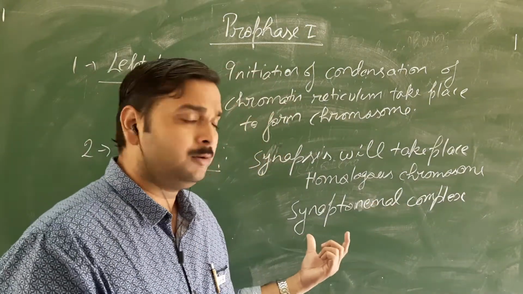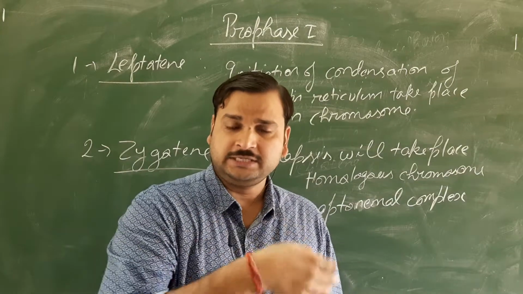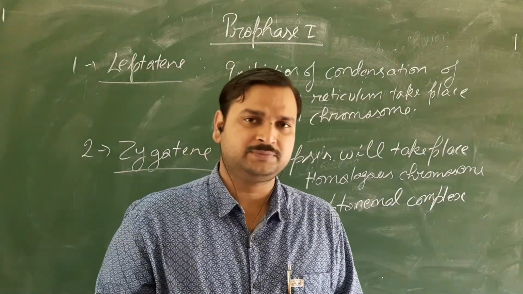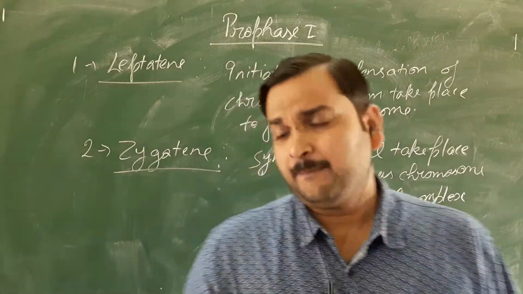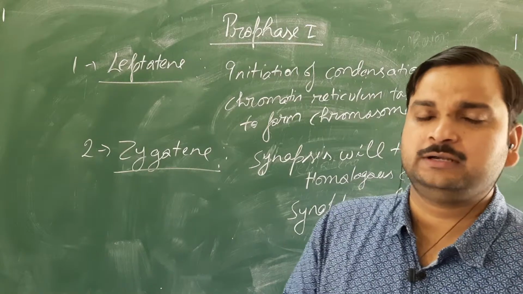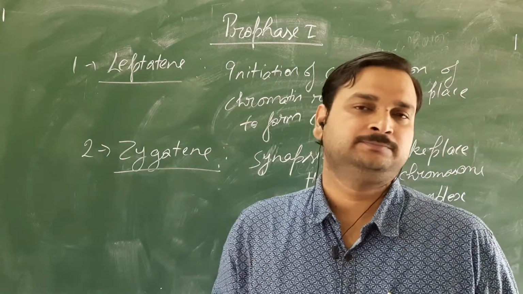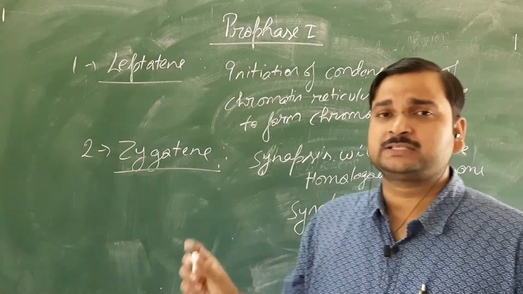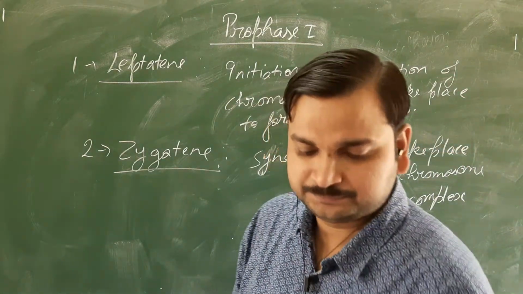But remember, this will be observed only when the cell division is observed with the electron microscope. My question to you is, in the synaptonemal complex, how many chromosomes will be there?